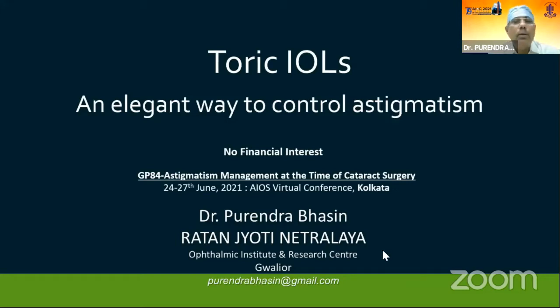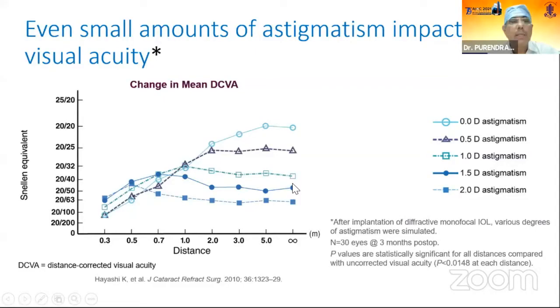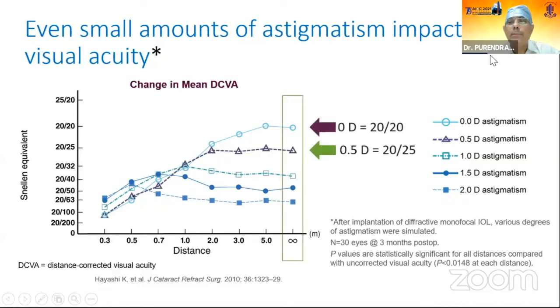So we all know that astigmatism is an important part of the visual refraction. If it is not properly corrected, the quality of vision cannot be as crisp as it is without the astigmatism. This slide shows that even small amounts of astigmatism can impact the visual acuity.